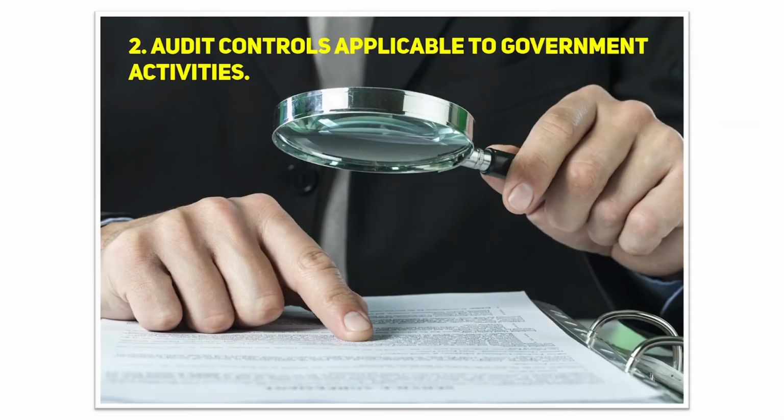Moving on to the second feature, that is auditing. The audit in these organizations is done by the government. So the government will look after the audit because they provide the money to spend, and they have an absolute right to check their accounts. So the government will go through this audit process and all.